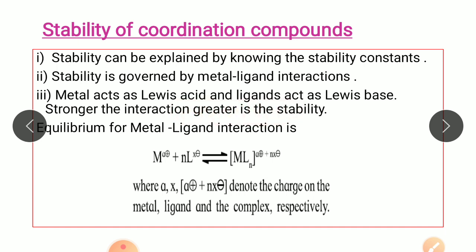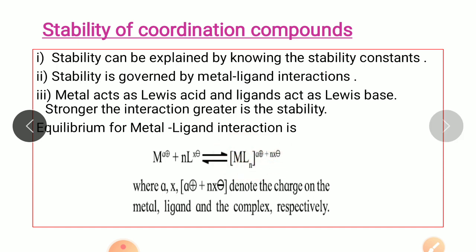Now the equilibrium for metal-ligand interaction can be written in equation form as this: M^(a+) plus n times L^(x-), which is in equilibrium with ML_n, the whole thing raised to the power (a + nx)-. Now here a+ is the charge on metal, x- is the charge on ligand, and (a + nx)- is the charge on the complex ML_n.